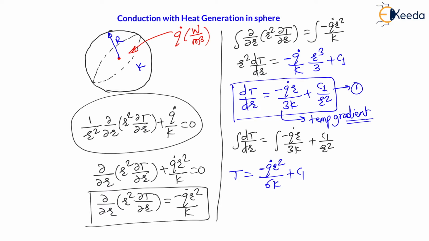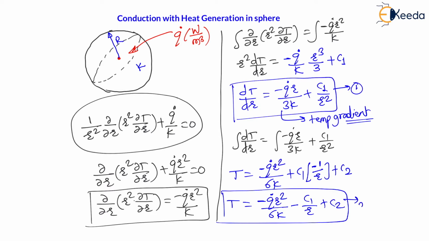c1 is constant, and the integration of 1 upon r square will be minus 1 upon r. Such type of integration you must know. Minus 1 upon r plus there will be a new integration constant c2. Therefore, temperature will be equal to minus q dot r square divided by 6k minus c1 by r plus c2. This will be our temperature equation, the temperature profile. This is the second equation which gives us the temperature profile. Now, c1 and c2 are the integration constants which we need to find with the help of boundary conditions. So I will write equation number 1 and equation number 2 somewhere here, so that we will solve these equations for boundary conditions.